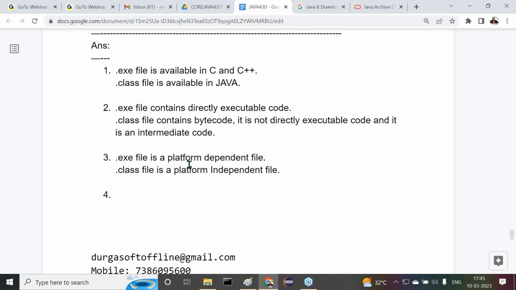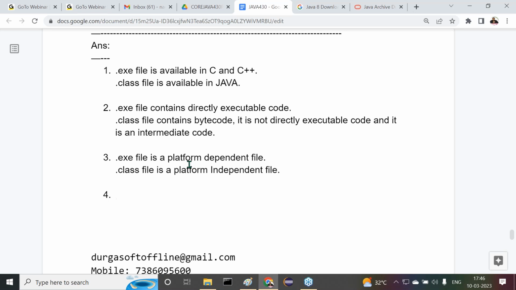Chances are available to introduce virus related softwares in the form of .exe files, but no chances are available to introduce virus related softwares in the form of .class files. This is one reason: .exe file is a lesser secured file, and .class file is a more secured file. Means .exe file does not have much security, but .class file has much security.